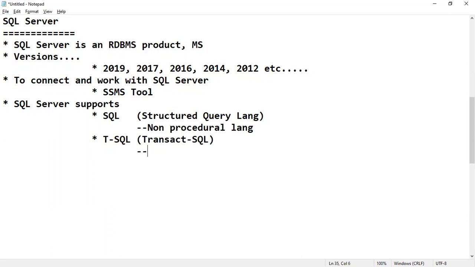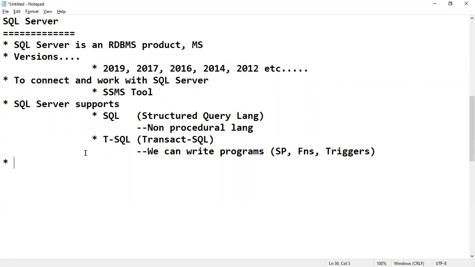By using T-SQL, we can write programs. I mean, we are not writing them; our developers team will write stored procedures, functions, triggers, etc. Both SQL and T-SQL are supported.